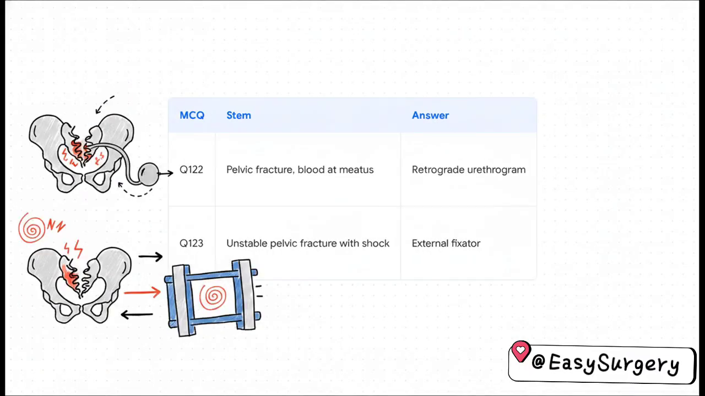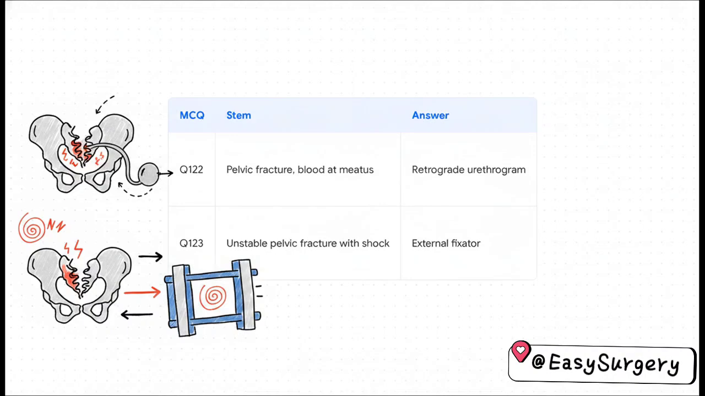To finish our strict sequence, we have 2 major pelvic trauma scenarios. In Q122, you have a patient with a pelvic fracture, scrotal swelling, and blood at the urethral meatus. Because of that blood, you never ever pass a blind Foley catheter. You have to evaluate with a retrograde urethrogram first.